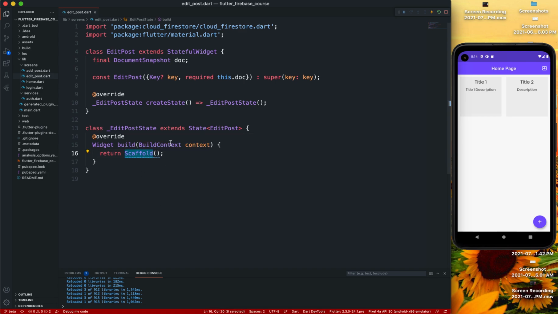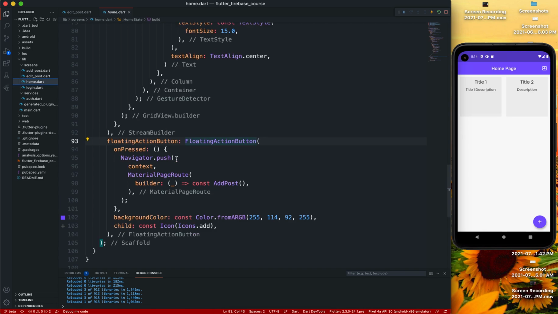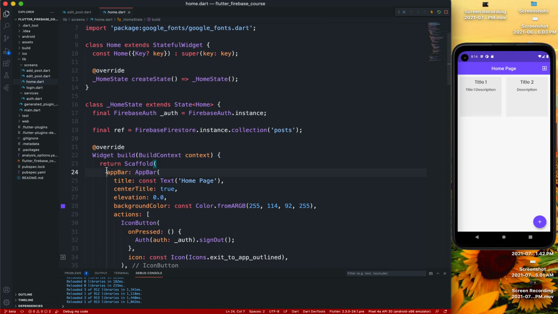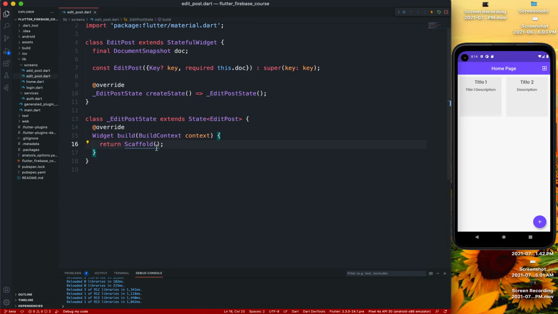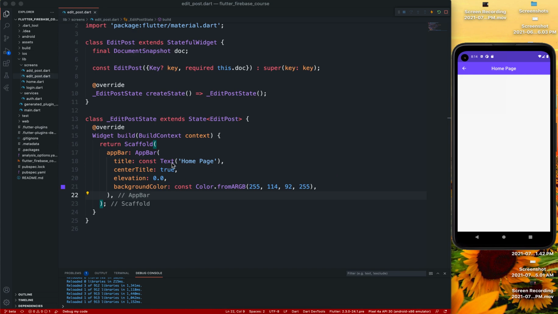So the first thing is that in the scaffold, we are going to have an app bar, which I'll just copy from our home page, because we'll just copy this part of the app bar. So let's start by just clicking on one of these. We get home page. Instead of home page, edit post, right?